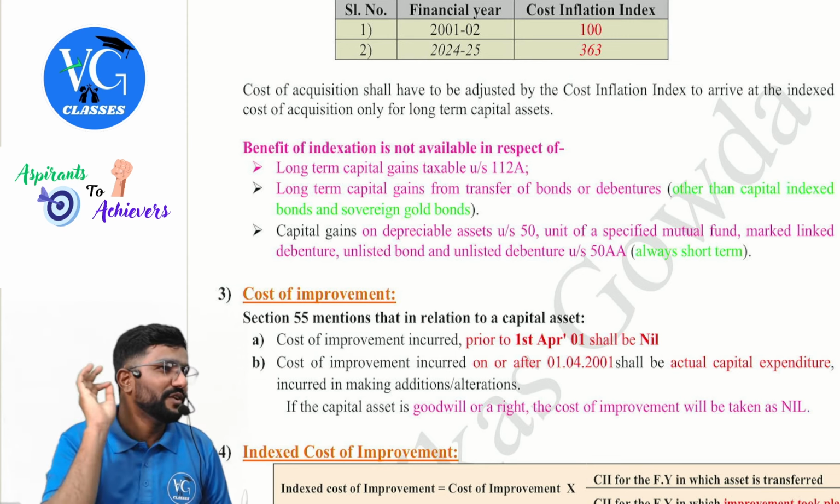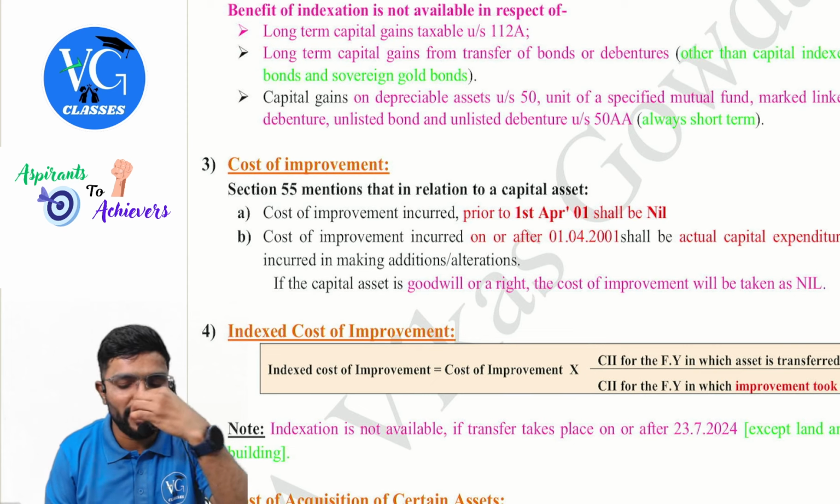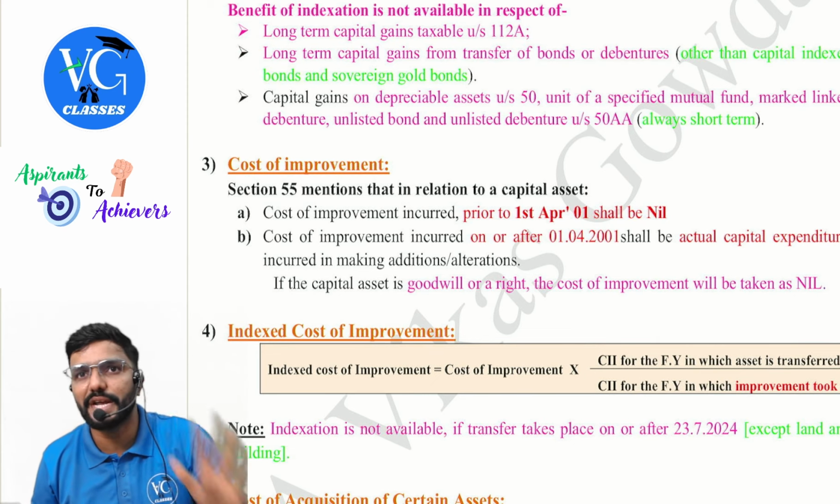Okay. And for the following assets, even though they are long-term, guys, still the indexation is not applicable. Sir, it is transferred before 23rd July, sir. No problem. No indexation. Which are those assets? Long-term capital gain under section 112A, which is equity shares and funds. It is long-term, but no indexation. Next, long-term capital gains from the transfer of bonds or debentures. For bonds or debentures, even though they are long-term, no indexation.